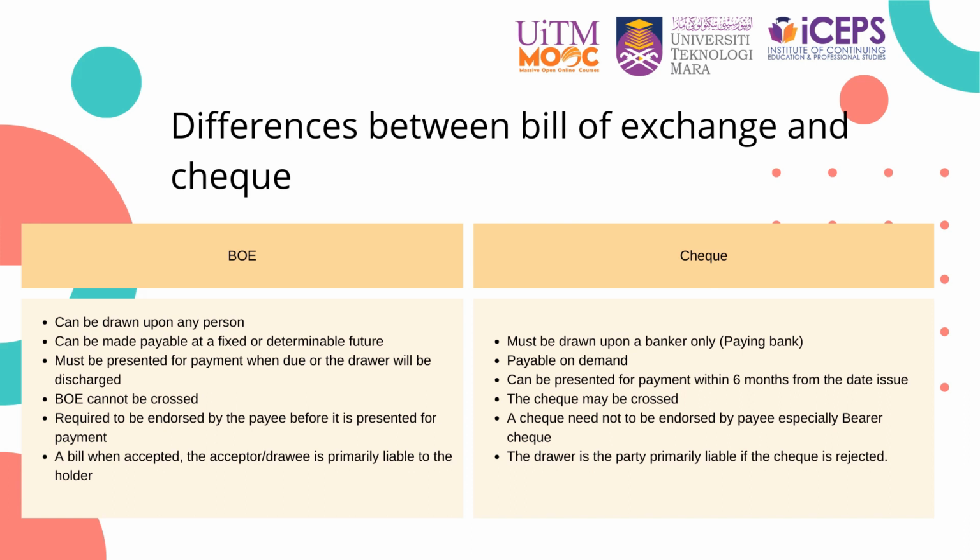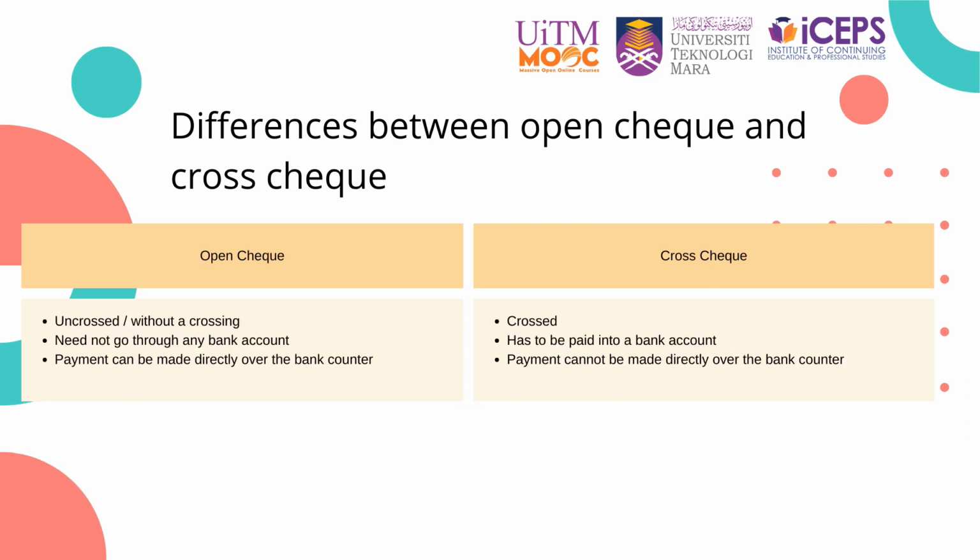A bill of exchange, when accepted, the drawee is primarily liable to the holder, but for a check, the drawer is liable if the check is rejected. Check can be open and crossed. An open check is an uncrossed check, without a crossing.